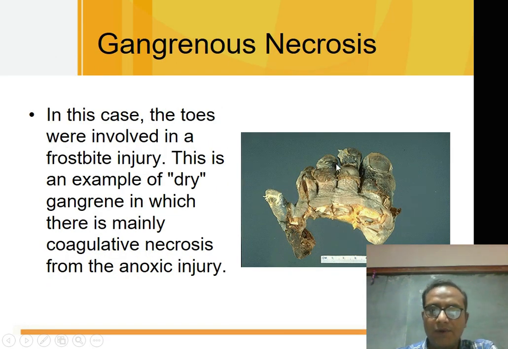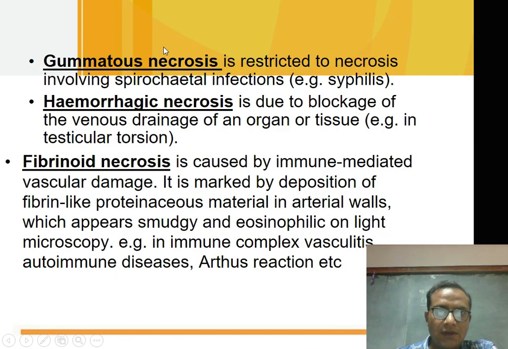This is an example of a gangrenous foot. Other types of necrosis are gummatous necrosis seen in syphilis, hemorrhagic necrosis in torsion of the testis, and fibrinoid necrosis seen in autoimmune diseases.